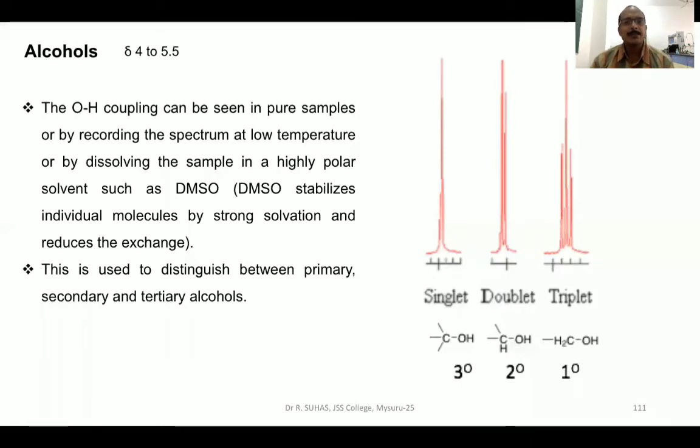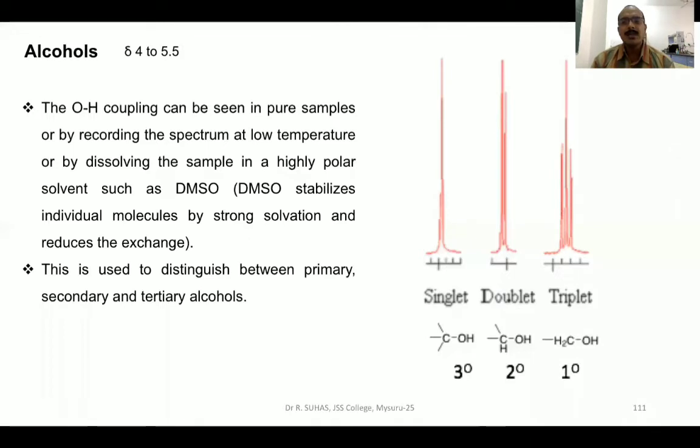Instead of pure samples, even if you record the NMR spectrum at low temperature, because of the low temperature there will be slow exchange. Whenever the exchange is slow, you can easily observe coupling. Another tactic to record the coupling is by using highly polar solvents such as DMSO, that is dimethyl sulfoxide. DMSO stabilizes individual molecules by solvation.